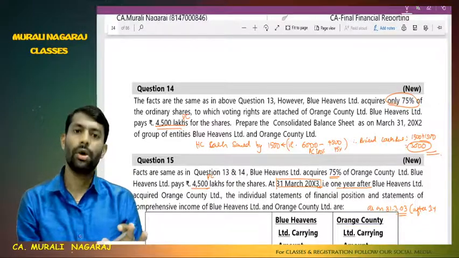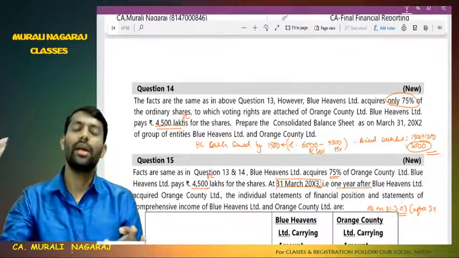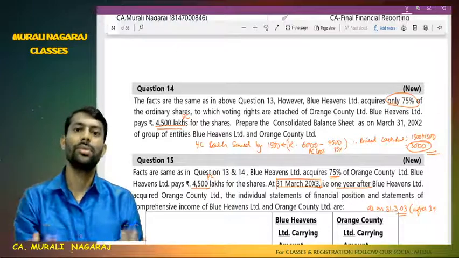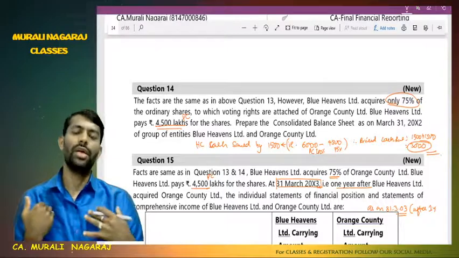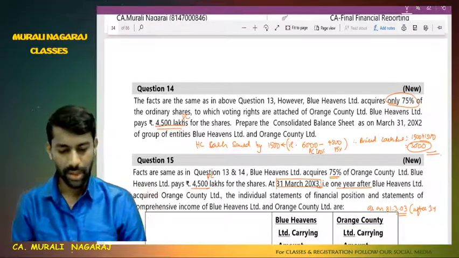So what is this problem? When compared to the previous problem, the figures and facts are 100% the same. But in this problem, suppose it's 75%, meaning 25% NCI will come. In that case, how will you tackle it? So that's all. Come, let's go to the solution.